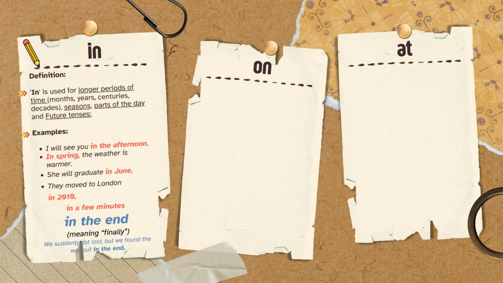Next example, she will graduate in June. What is June? June is a month. So with months, we use the preposition in. And the last example, they moved to London in 2010. 2010 is a year, so we have to use the preposition in. And as I've mentioned before, the preposition in is used in phrases like in a few minutes, meaning in a couple of minutes, very soon.